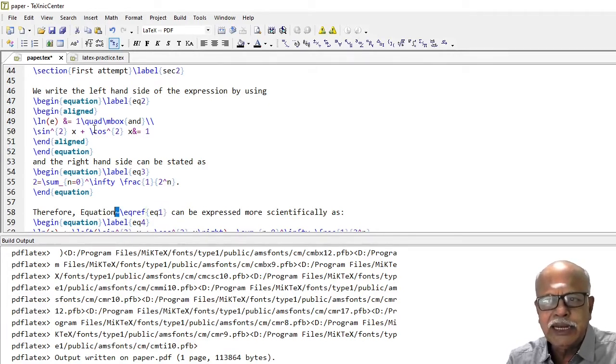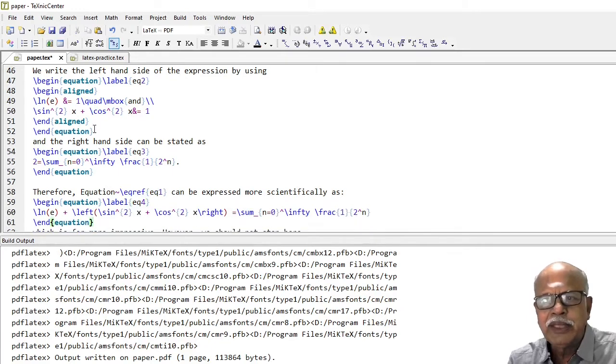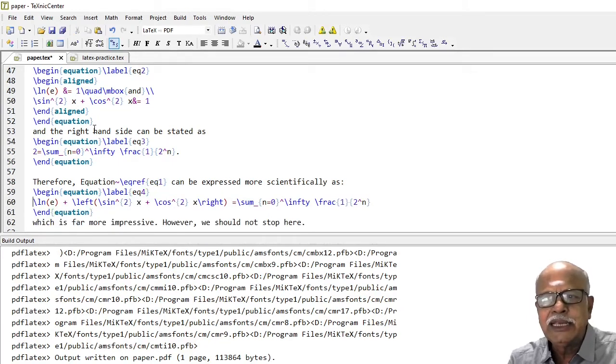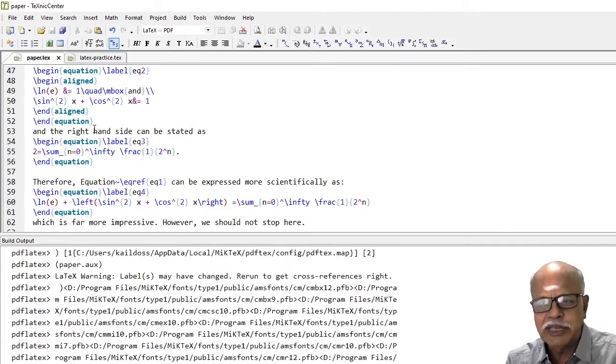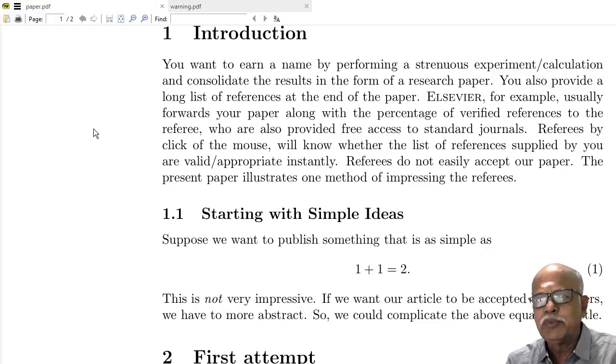This tilde symbol used here will ensure that the word equation and the number here will always go together; they will not be separated. And then the result is equation 4, which is far more impressive. However, we should not stop here. Let us see the output.